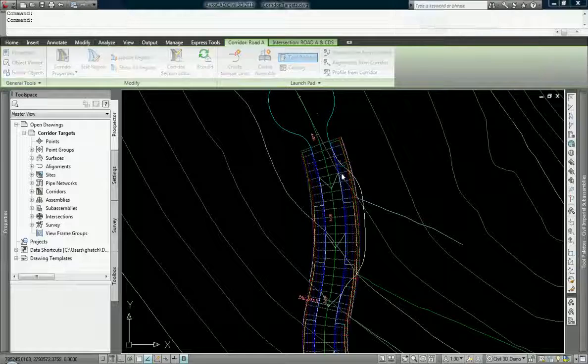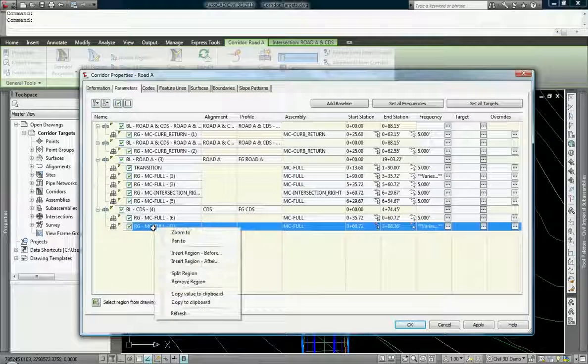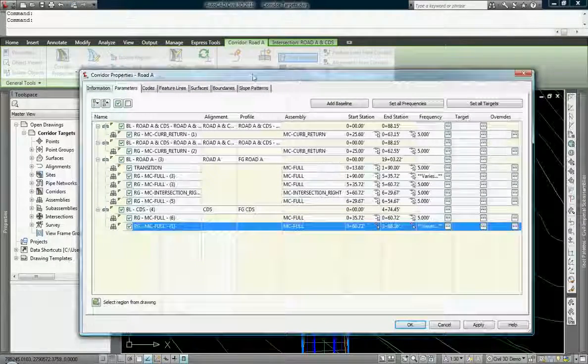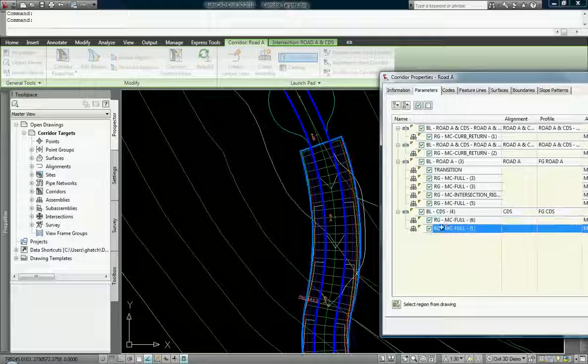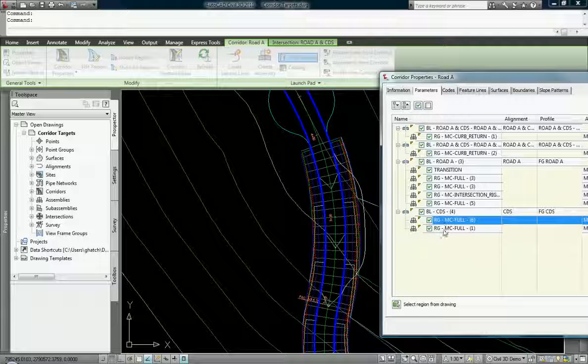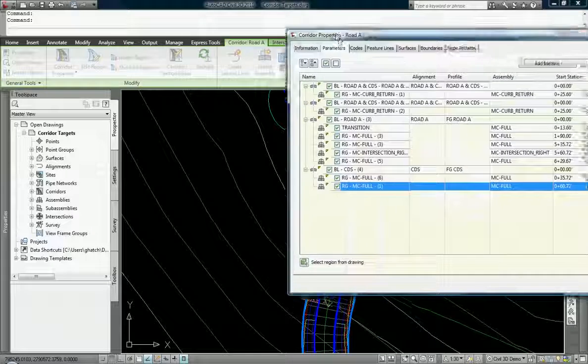And when I go into edit my regions, okay, I'm going to edit, and notice just as a quick explanation here, in 2010 Civil 3D, when I highlight a region, it highlights on my screen. Note the blue line here. When I deselect it, it goes away. When it's selected, it's there.